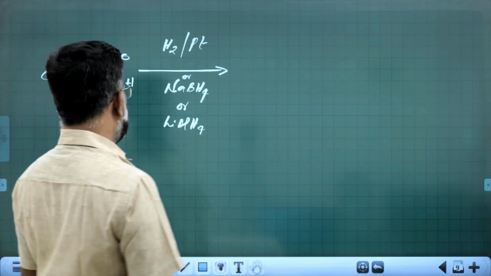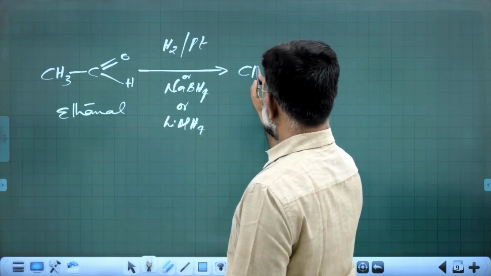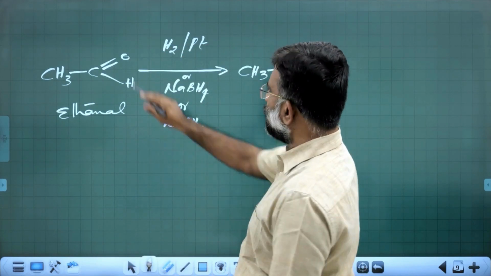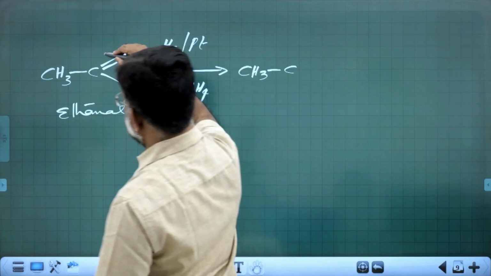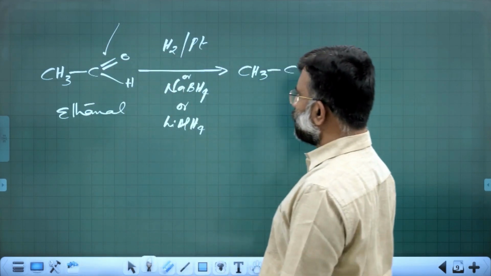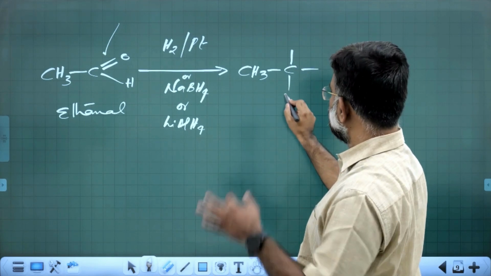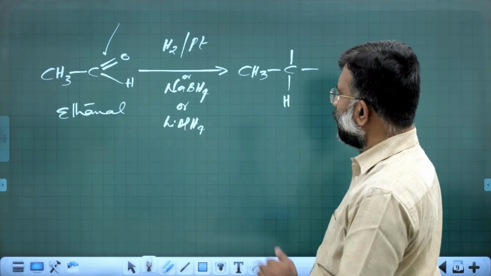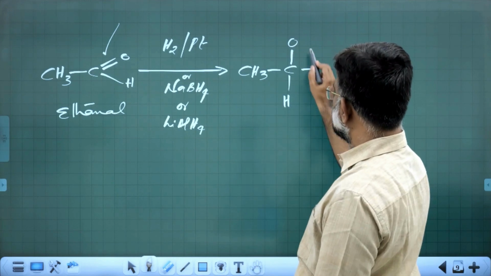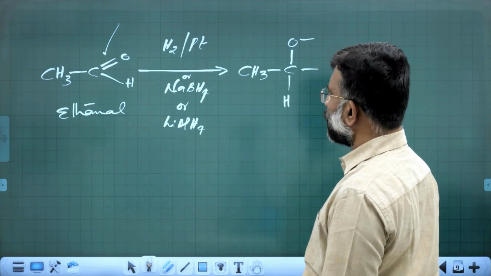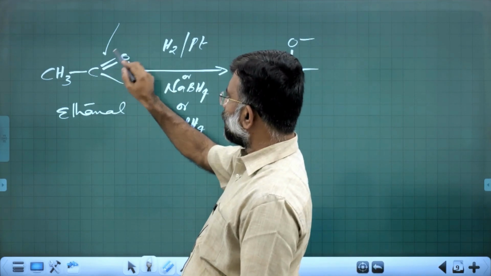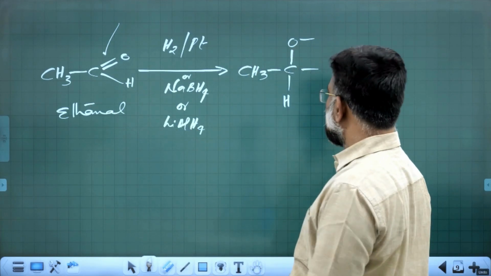What is the procedure happening in reduction? CH3CHO. Here the hydrogen is added over that C=O double bond. You get this: there is already one hydrogen, and there is oxygen, which is divalent. Here the reduction happens across carbon and oxygen.